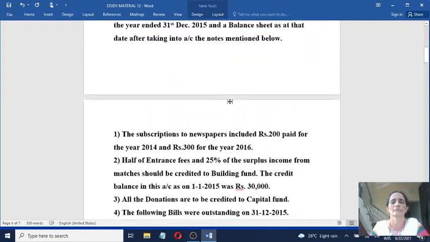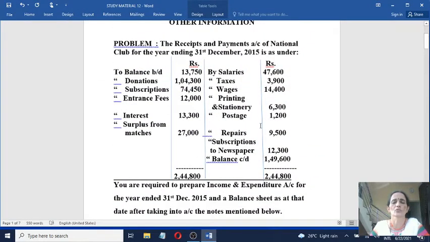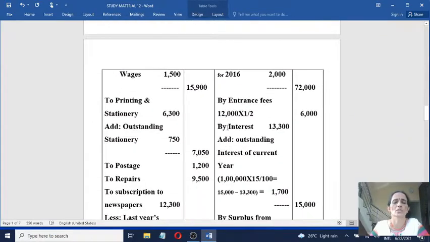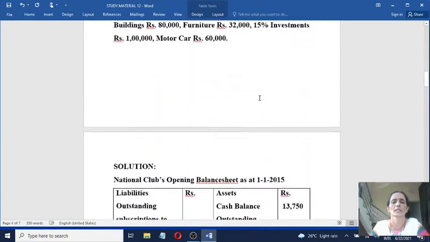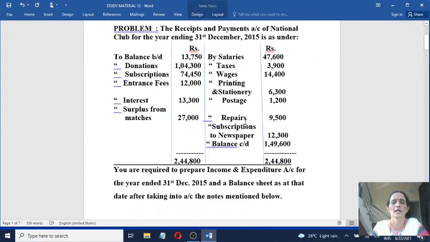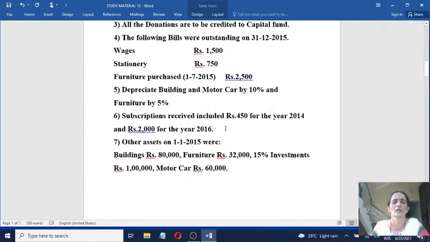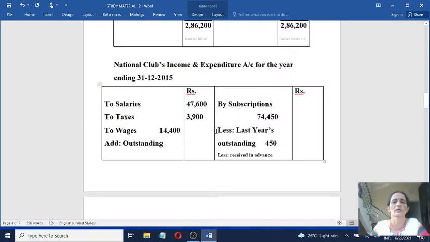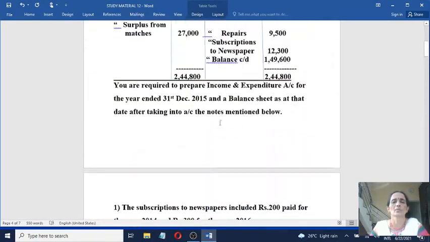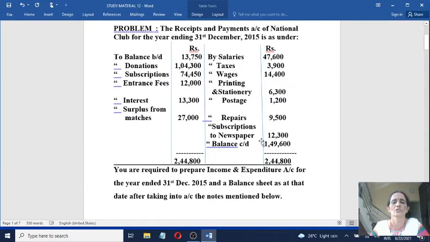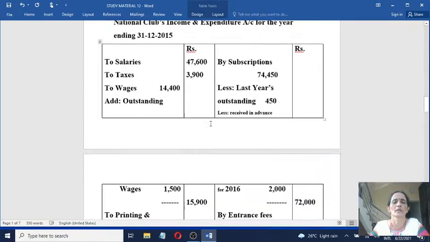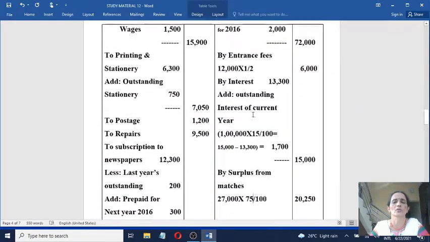Then the next item. Postage 1,200. No adjustments for postage, so write it as it is. To postage 1,200. Then the next one. Repairs 9,500. No adjustments. Record it as it is. To repairs 9,500. Then relating to subscriptions to newspapers, you have an adjustment. Amount is 12,300, revenue expenditure. Write it in the inner column. To subscriptions to newspaper 12,300.